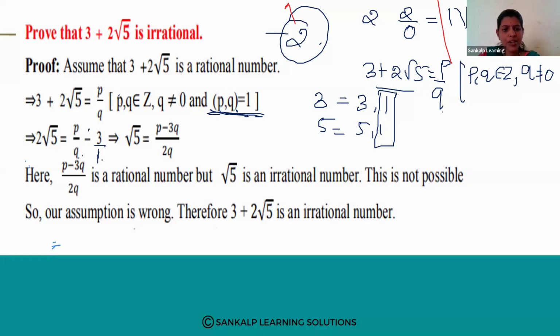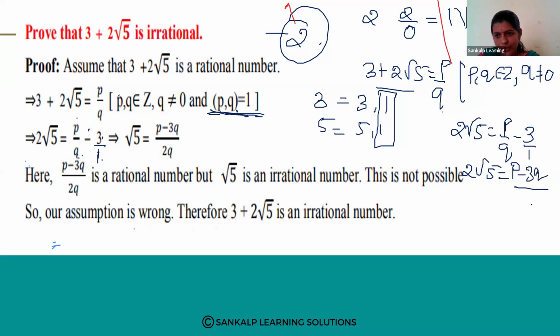Q into 1, the LCM is Q. So Q into 3, P into 1, P minus 3Q divided by Q. See, 2 root 5 is equal to P by Q minus 3. So 2 root 5 is equal to P, nothing is there means 1. Do cross multiplication: P into 1 minus 3 into Q divided by Q.